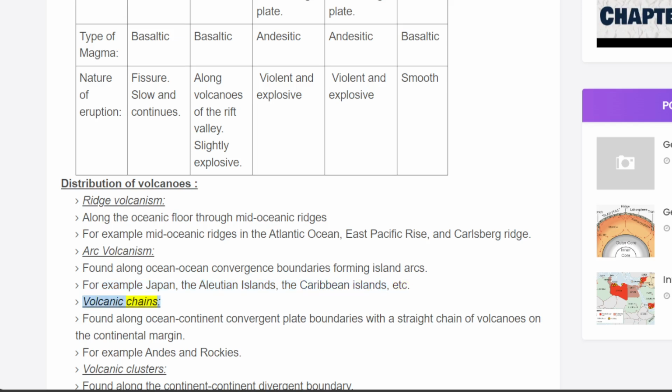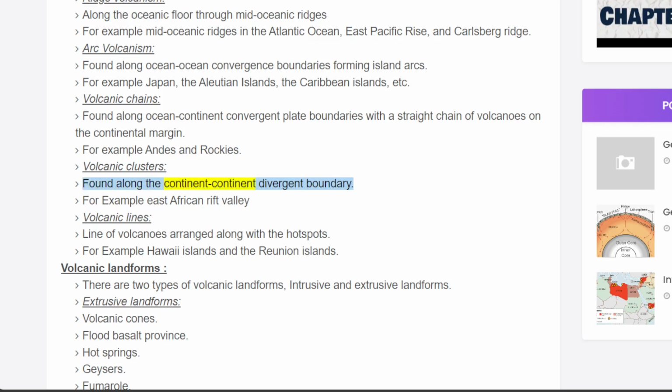Volcanic chains. Found along ocean-continent convergent plate boundaries with a straight chain of volcanoes on the continental margin. For example, Andes and Rockies. Volcanic clusters. Found along the continent-continent divergent boundary. For example, East African Rift Valley. Volcanic lines. Line of volcanoes arranged along the hotspots. For example, Hawaii Islands and the Reunion Islands.